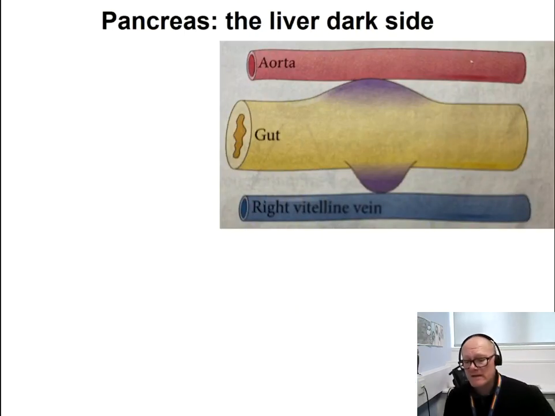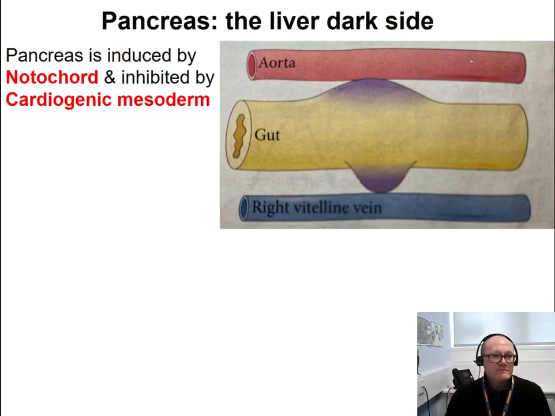Now, what is interesting to notice here is that the development of the pancreas requires exactly the opposite signals of the development of the liver. The pancreas is induced by the notochord and it is inhibited by the cardiogenic mesoderm.